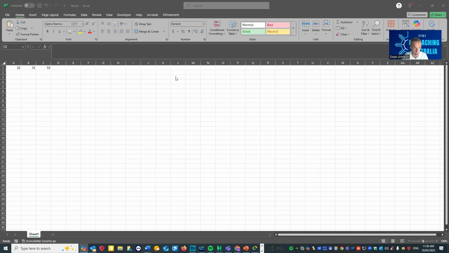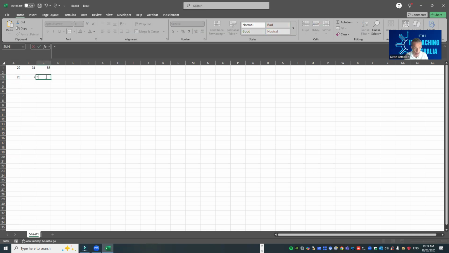So let's try and do another one. We'll have 28 in cell A3, and B3 will have 7. If we wanted to perform a divide equation, for example, dividing cell A3 by B3, we'll go here, equals A3 divided by B3, and that'll give us the answer 4. When you hover your mouse over the cell, you can actually see those functions.